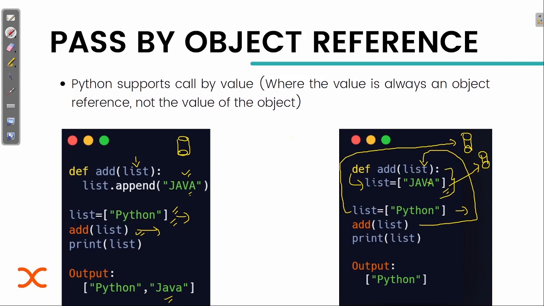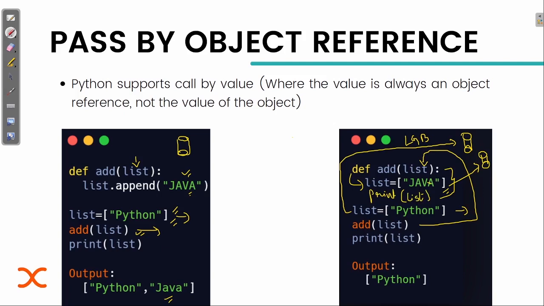Why? Because this list becomes like a local variable here. Here comes the role of LGB. If you remember, that is local, global, and built-in attributes. So here this list, or whatever the value is, only works inside this scope. Now if I print list here, then it will print Java.